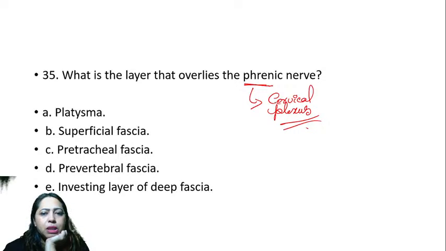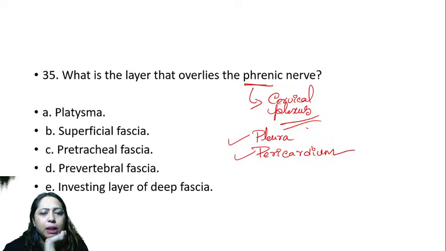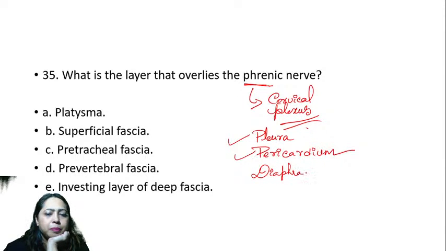It is coming from the cervical plexus. What do they supply? It supplies the pleura and the pericardium. And it also supplies the diaphragm.